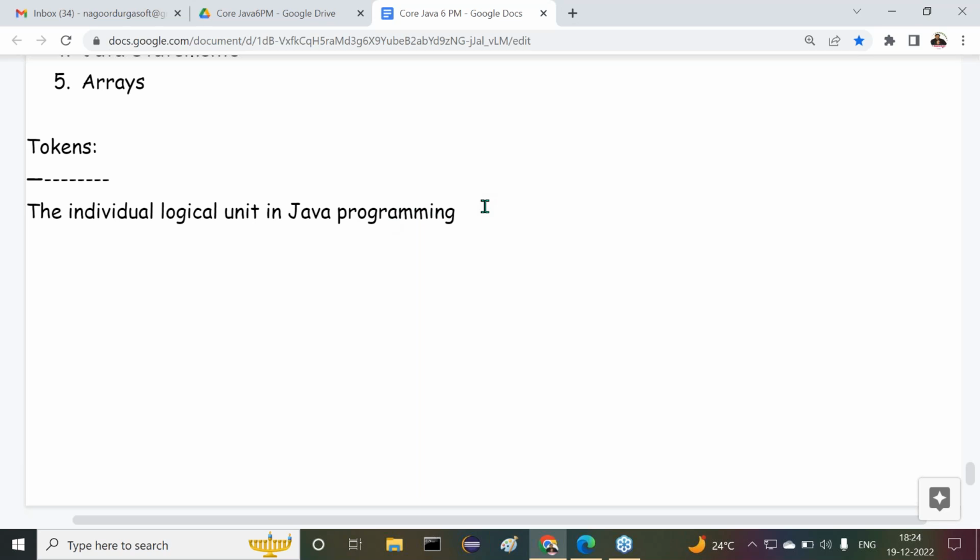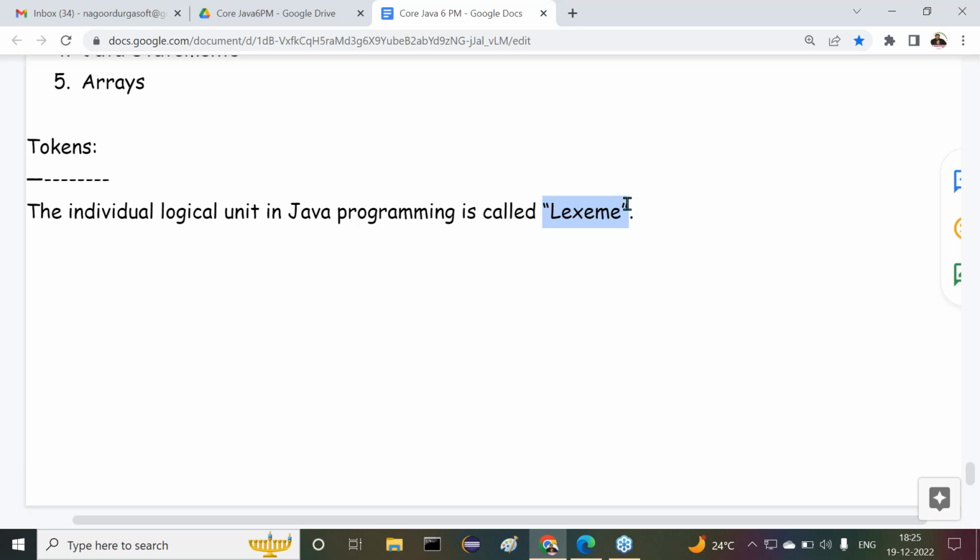Now tell me. The individual logical unit in Java programming is called a lexeme. That is one definition. What is this lexeme I'm telling you? I'll give you examples.